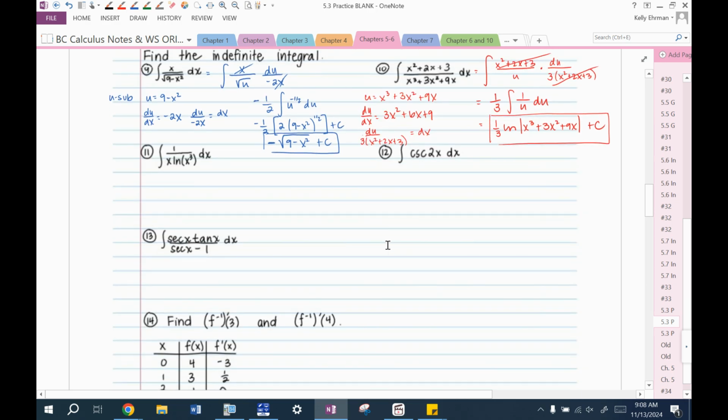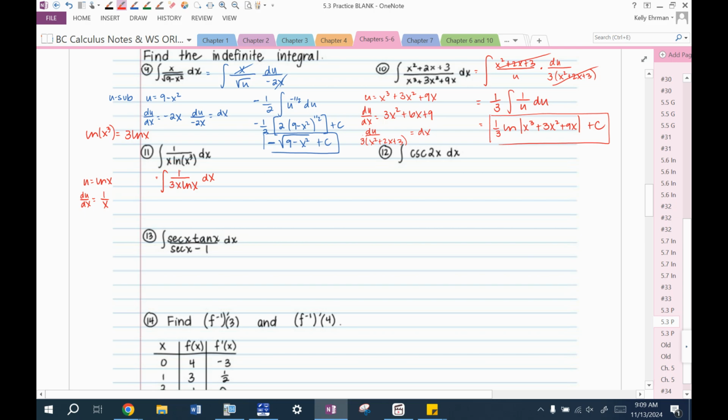All right, next one. Now remember, you can expand a logarithm a little bit. Let's work on this. Let's make it the integral of 1 over, so natural log of x to the third can be 3 natural log of x. That might make life a bit easier. So that means that if I pull a 3 out, I'm going to make it like 3x natural log x dx. That's easier because that lets me say u is ln x. du/dx is just easier to find. It's just 1 over x. Instead of 1 over x cubed times x squared, it would still get me to 1 over x.